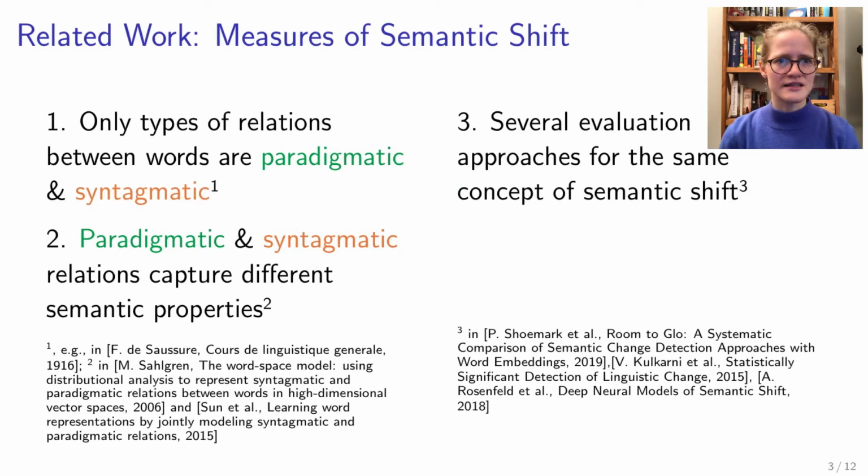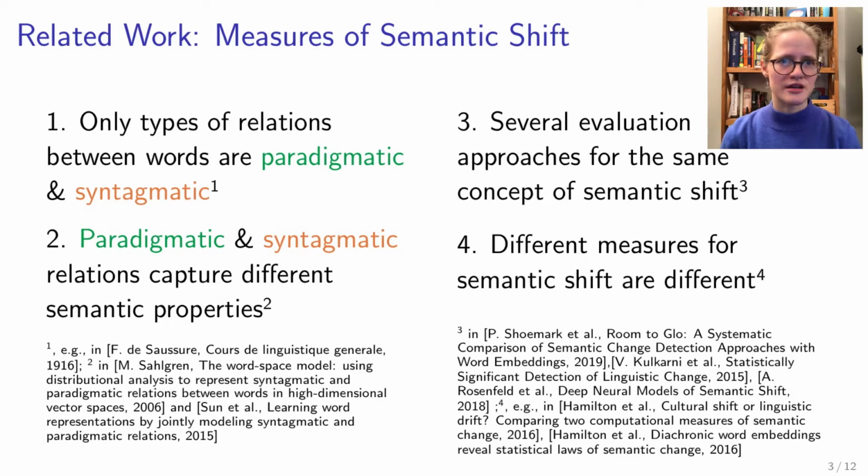More recently, synthetic approaches have been increasingly used. They have not evaluated measures in their ability to detect different types of semantic shift. It has been shown that different measures of semantic shift detect different intensities of shifts for the same word.